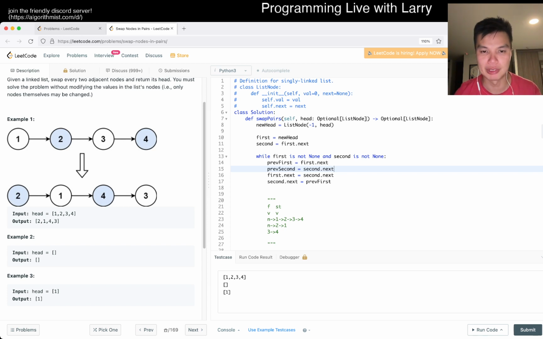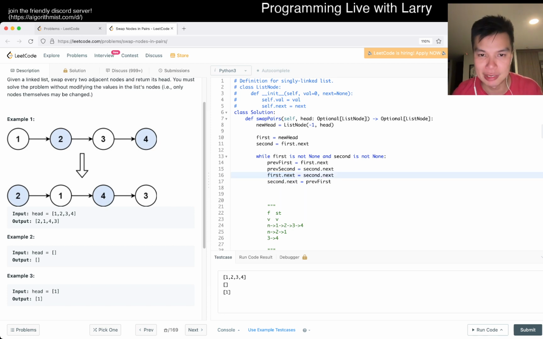Man, I am confusing myself now. This is very easy to confuse myself, but this is why we draw it out, right? But yeah, so this is the previous one, and then, okay, now up to this step, first dot next is equal to second dot next. So then we set this as... maybe I need to draw more state diagrams so that's a little bit less confusing.